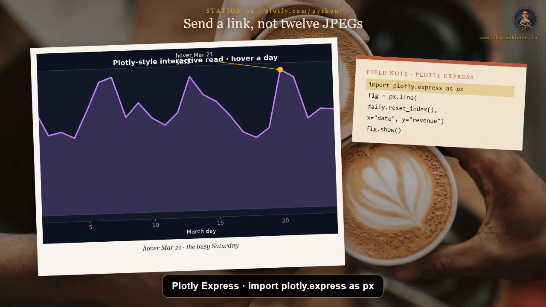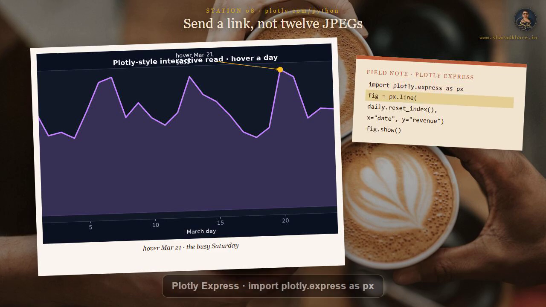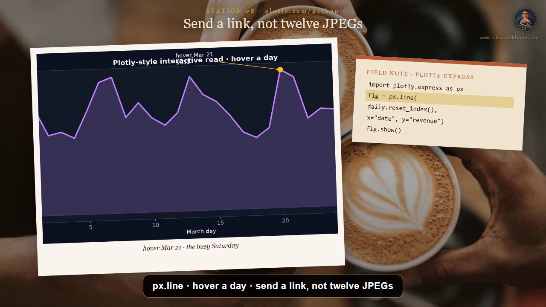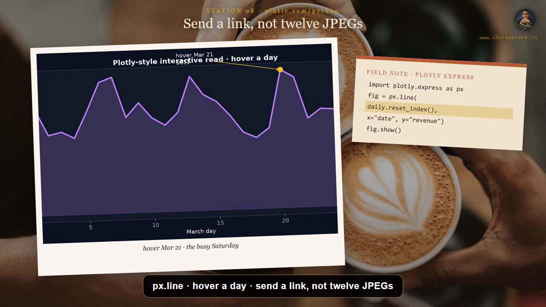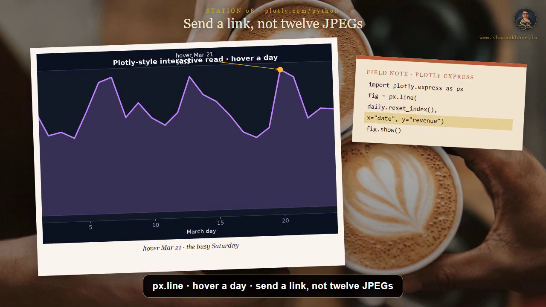Plotly. Interactive charts let a manager poke the tools. import plotly.express as px. Express is the high-level door, perfect for analysis, not web apps. daily.reset_index, x equals date, y equals revenue. Reset index turns the grouped series back into a small table with plot-ready columns. Title equals daily revenue, so the figure carries its own headline. Show opens an interactive chart: hover a day, zoom a bad week, screenshot the dip.